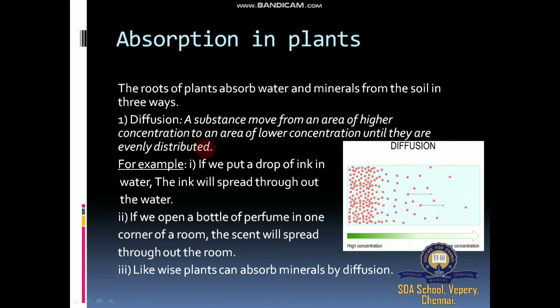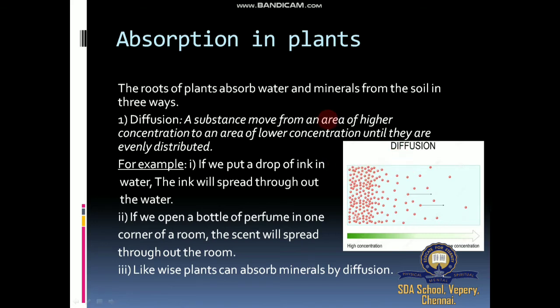It's a very easy process. We are going to give some examples. If we put a drop of ink in a beaker containing water, the ink will spread throughout the water. Here the picture is given for the diffusion process. Here is an ink drop, and here is a beaker containing water. So this ink drop distributes evenly over the entire surface. This is called diffusion, because this area has higher concentration and this area has lower concentration. So it is the movement of molecules from a region of higher concentration to lower concentration.